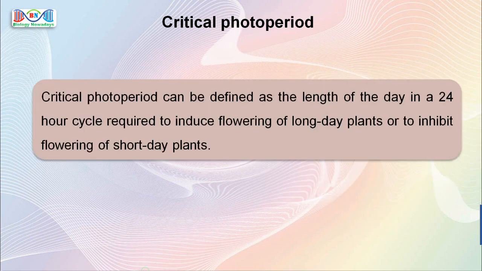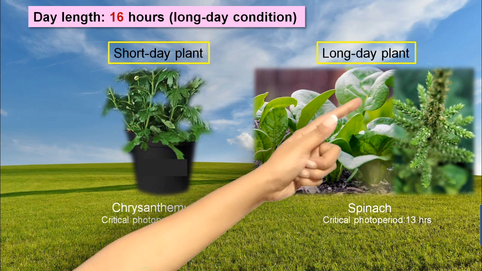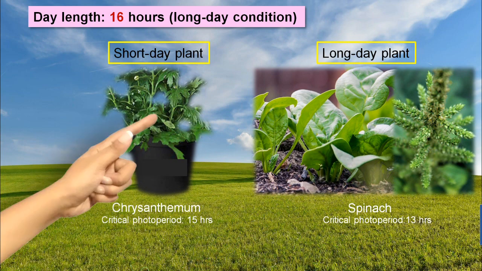Now let's define critical photoperiod. It can be defined as the length of the day in a 24-hour cycle required to induce flowering of long day plants or to inhibit flowering of short day plants. Let's go through the example of chrysanthemum and spinach once again. Here, when the day length is longer than the critical day length, long day plants like spinach will flower, while in short day plants like chrysanthemums, day length longer than its critical day length will inhibit flowering.